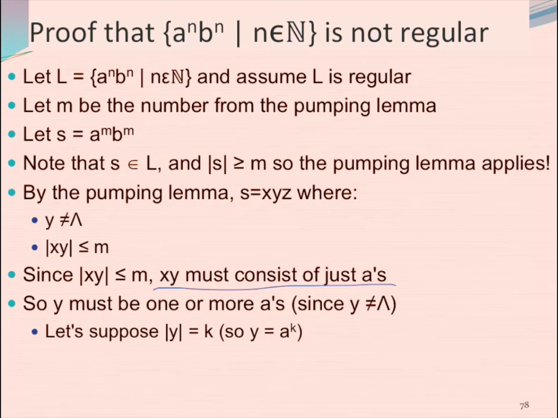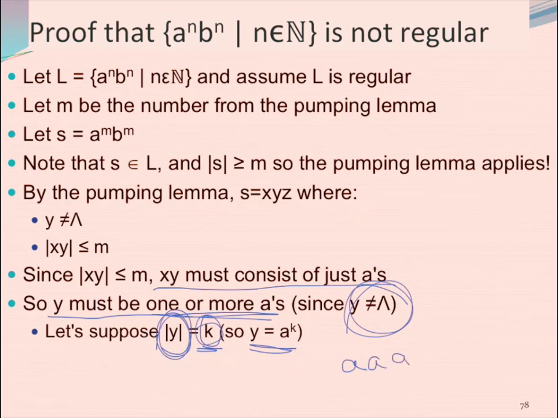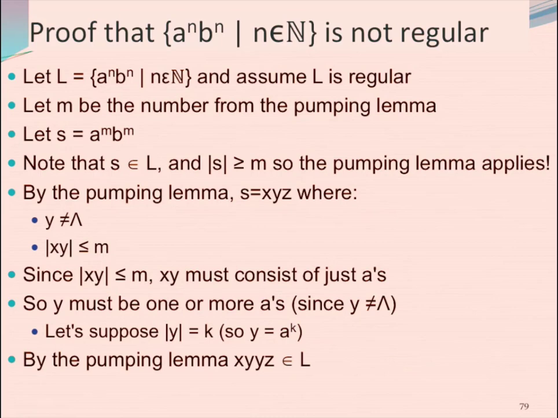But if the X part is all A's and the Y part is all A's, Y has to have at least one A, maybe more, because we know Y is not lambda, Y is not the empty string. So let's just say Y has K A's in it. I don't know what K is, but Y has either 1 A or 2 A's or 5 A's. K is however many that is. So if K is 3, Y is AAA, and if K is 5, Y is 5 A's, and so on. Okay. We know by the pumping lemma that XYYZ has to be in L, right? That's just the rule. We take our X, we put 2 copies of the Y, we put Z, whatever those pieces were, that's in my language.